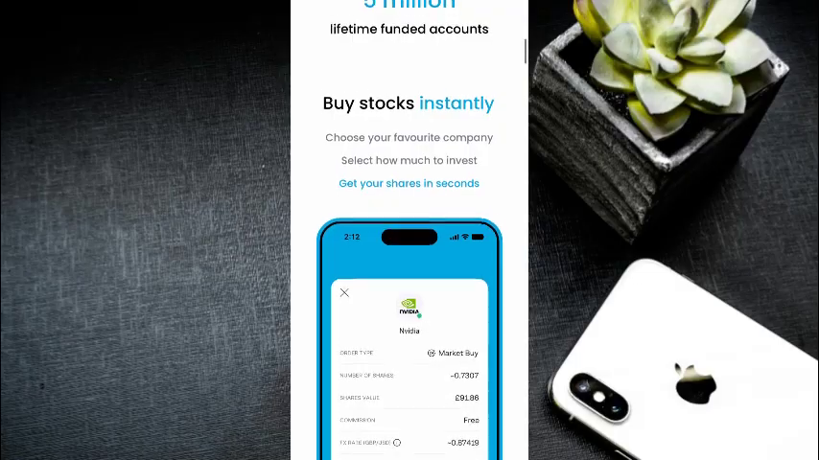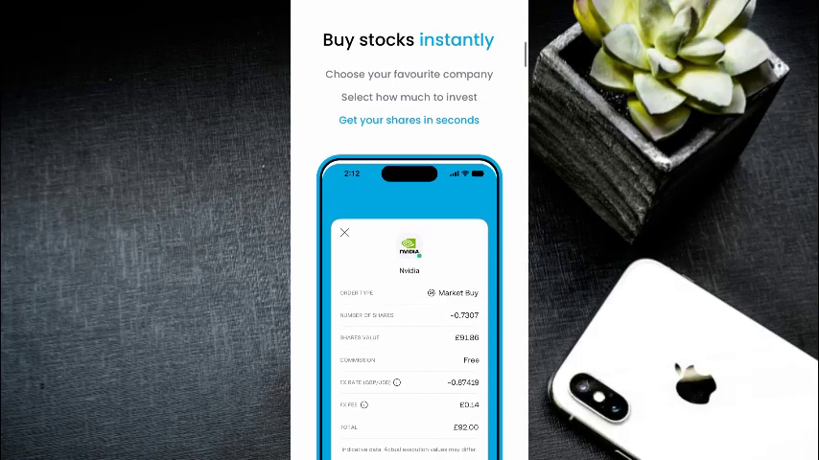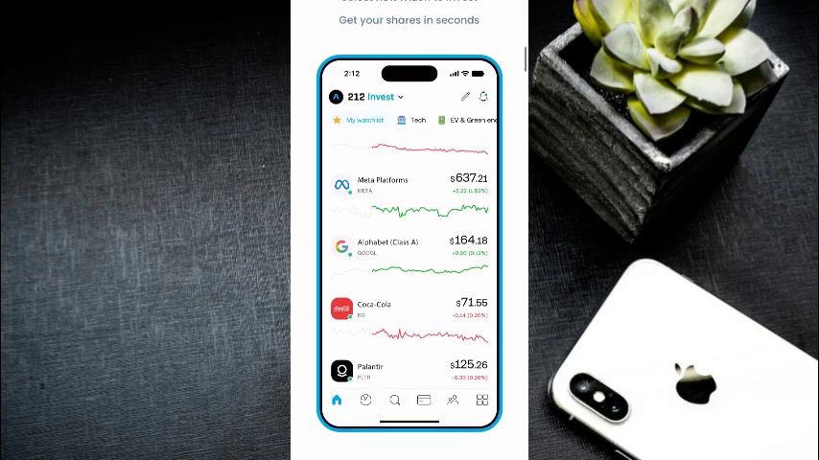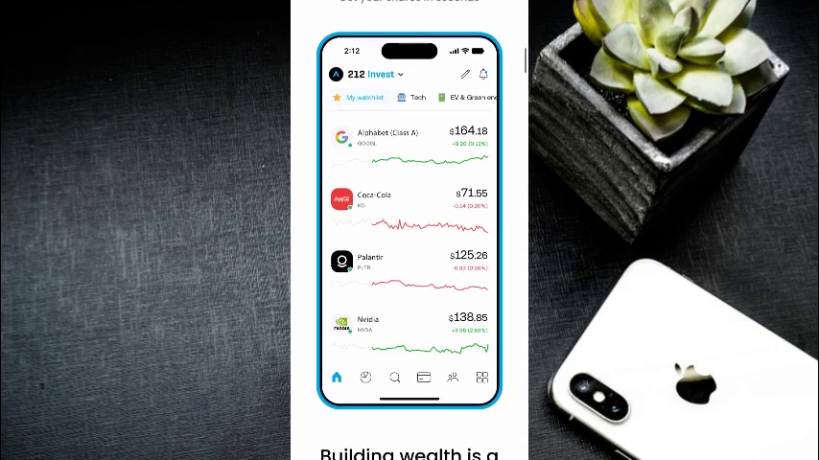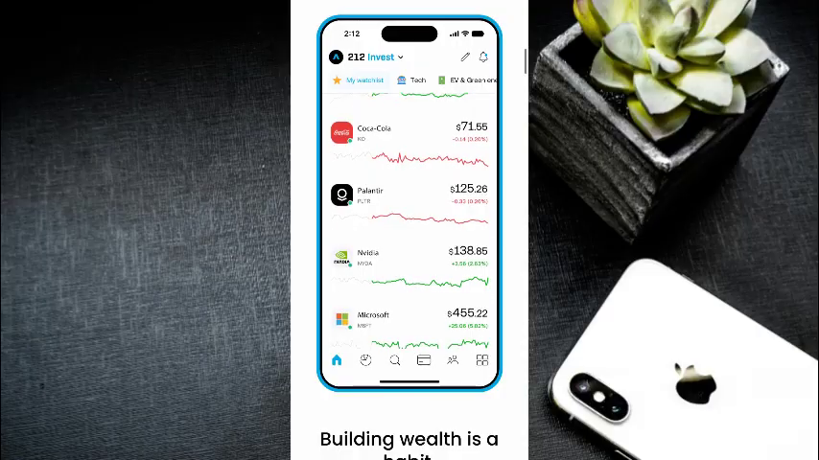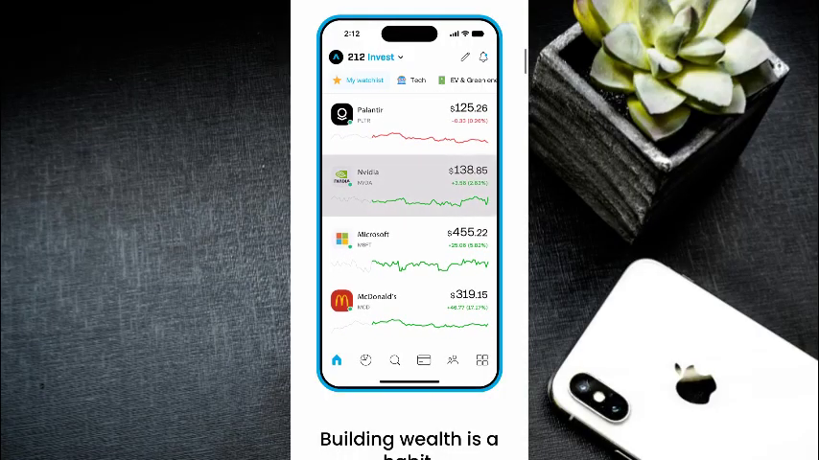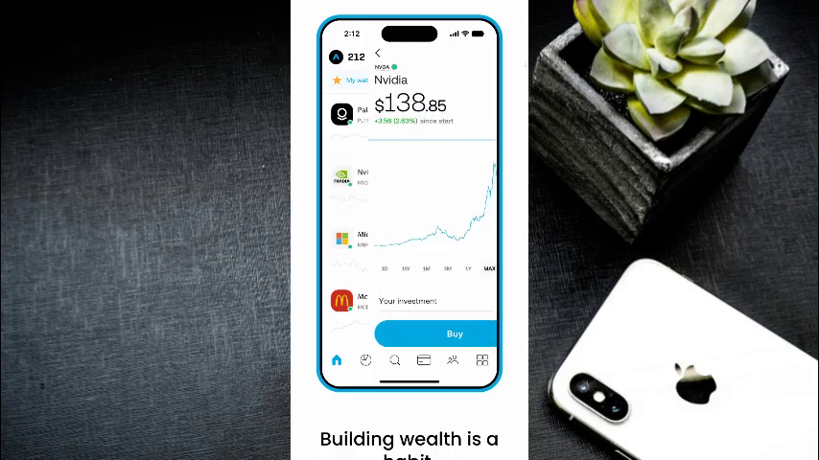Once done, tap next, then give your pie a name and review your allocation. After that, tap create pie to confirm. Then you can add funds manually or set up auto invest to invest automatically on a schedule.